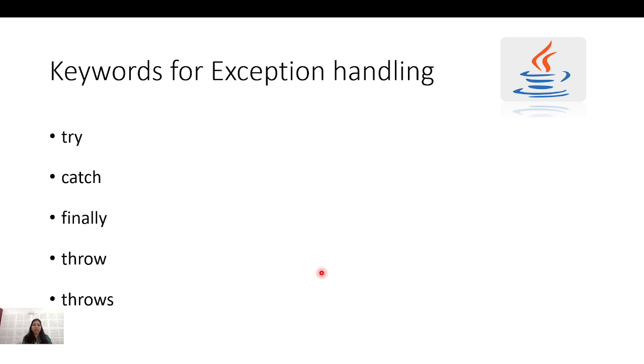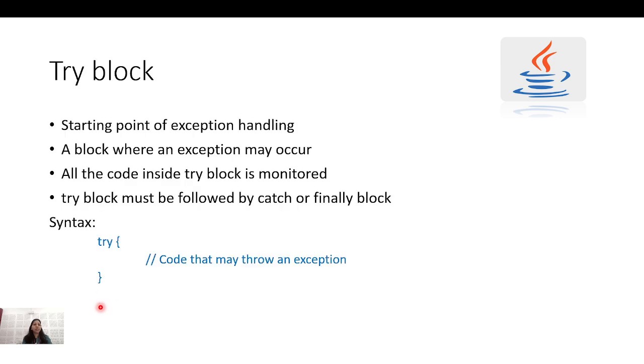In exception handling, we handle the exceptions by using these keywords: try, catch, finally, throw, and throws. We'll see them one by one. What is the try block? It is a block where I can have the exception. It is the starting point of the exception handling. It is a block where an exception may occur.